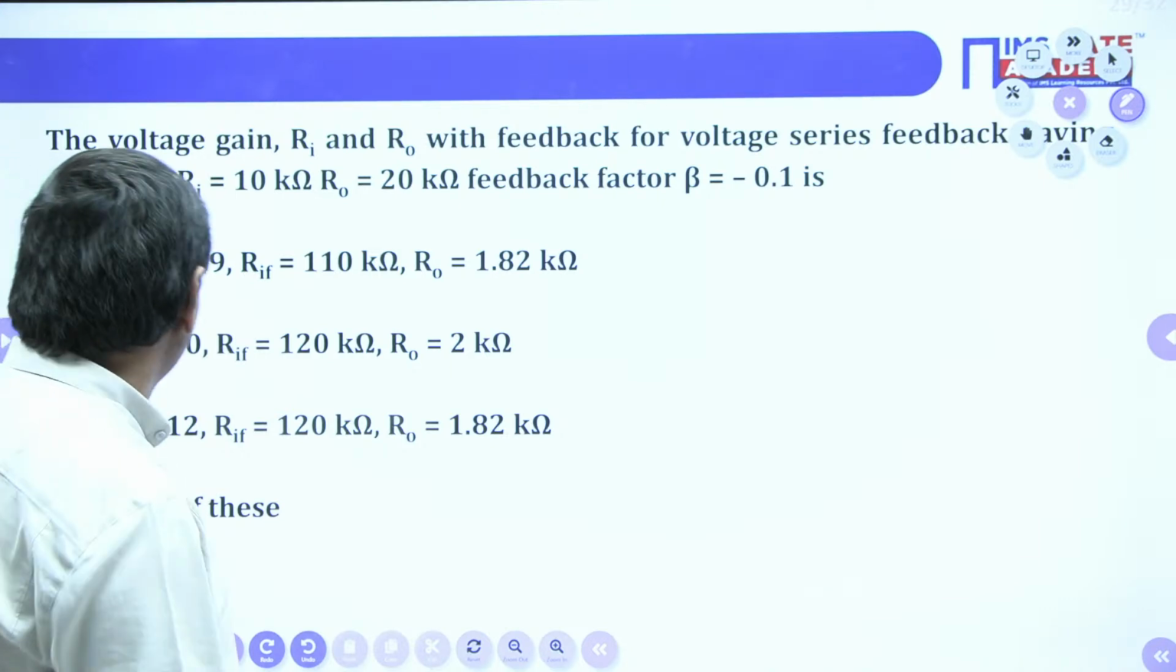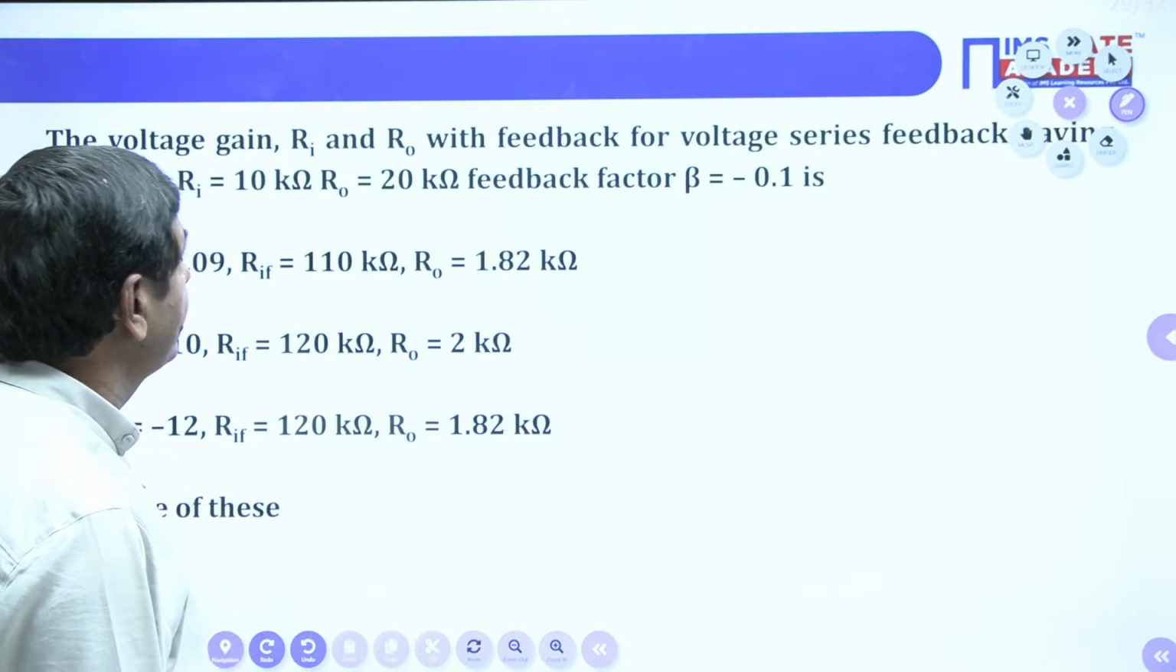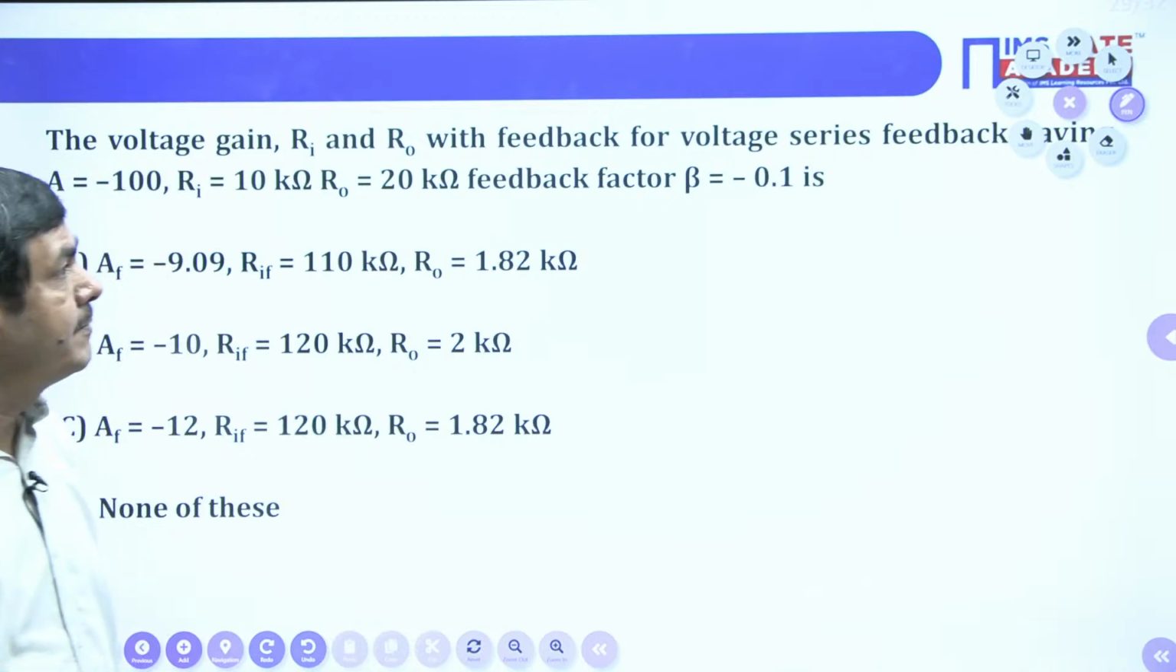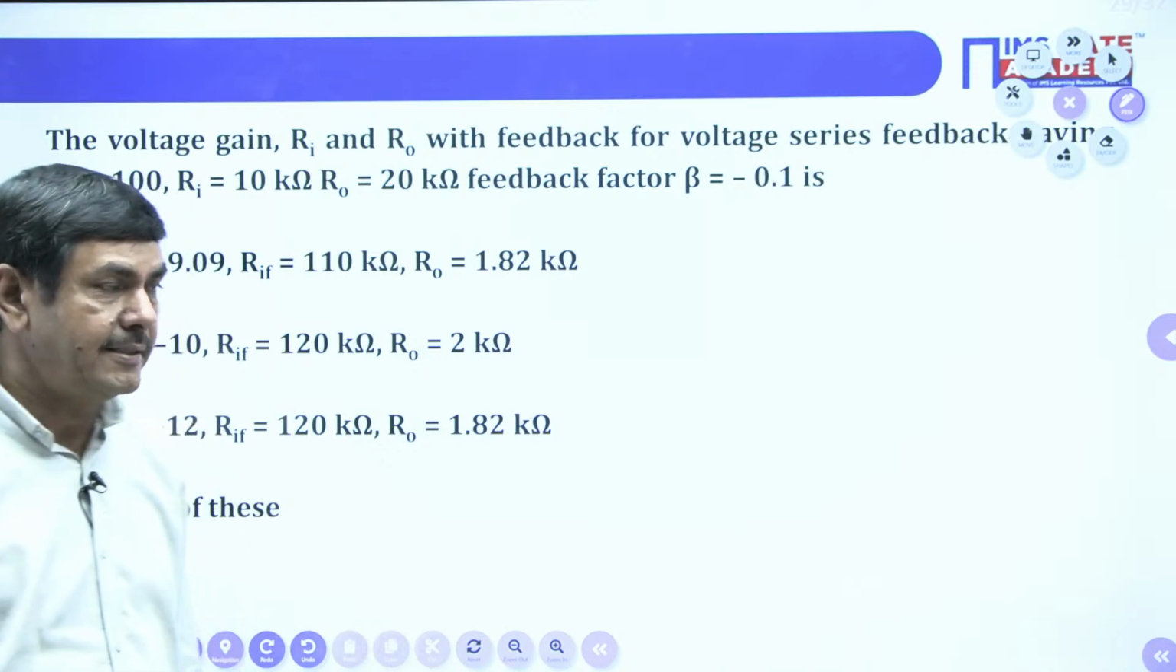What is the given problem? The voltage gain, Ri and R0 with feedback for voltage series feedback having A equal to minus 100. A is given minus 100. Ri equal to 10 kilo ohms, R0 equal to 20 kilo ohms, feedback factor beta equal to minus 0.1. Four options are given, which is right?